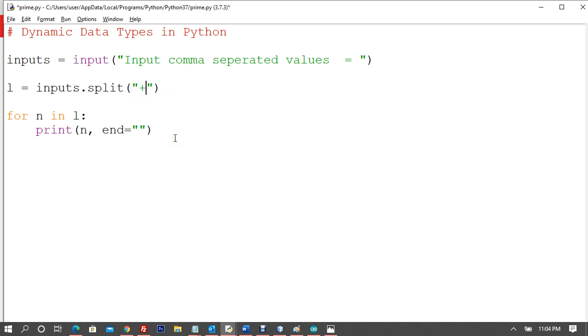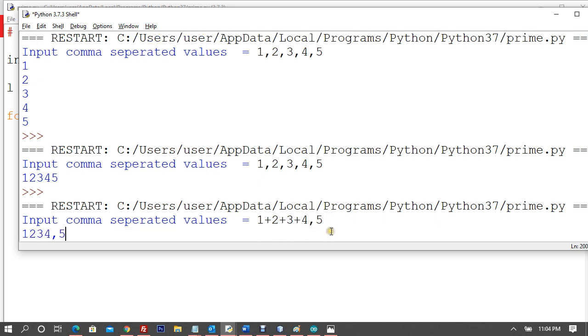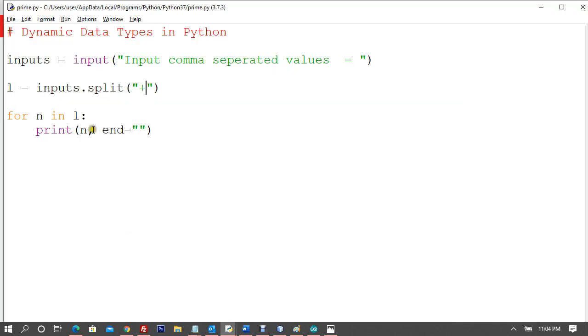For example, I say plus. Now the condition is plus, and what I can do is say 1 plus 2 plus 3 plus 4 comma 5. Now I said comma 5 also, so comma 5 is going to come as it is, because the condition for the split is only to split wherever you find plus. 1 2 3 4 5, and now I am printing them in a single line using this for loop. So this is how we split, and split has basically a condition.